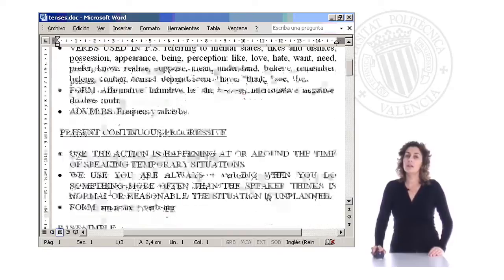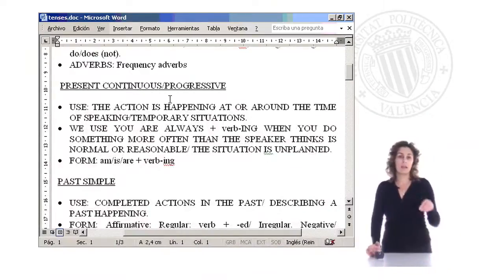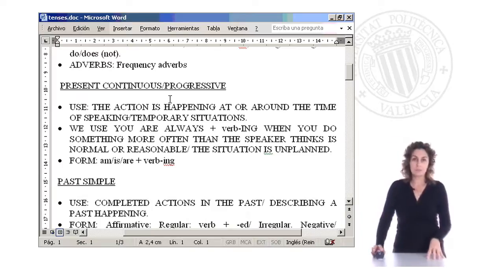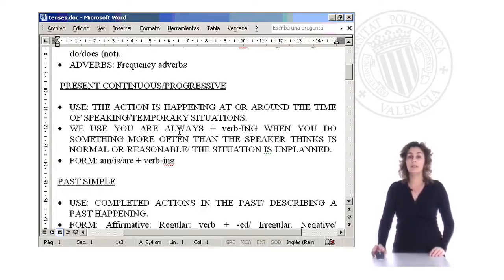Well, another tense is the present continuous. The present continuous is used when we are referring to something that is happening at the time we are speaking. For example, I am listening to you. The form is to be plus the verb in ing form. Then it's I am listening, I'm talking to you now. I'm referring to this moment, right?